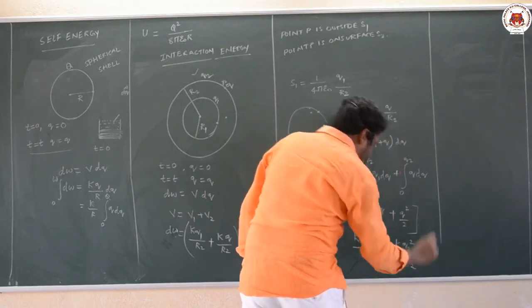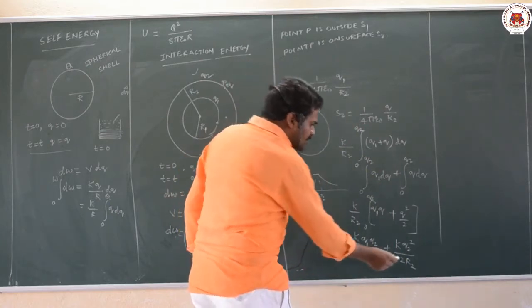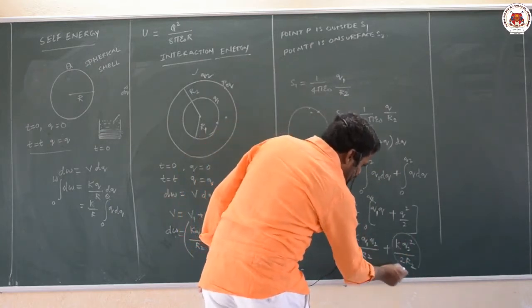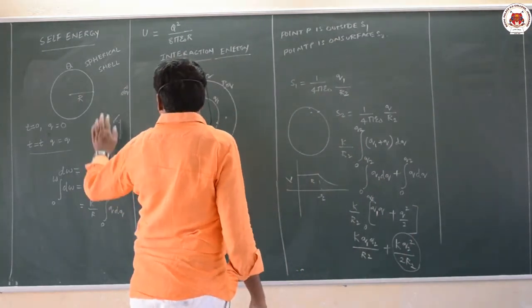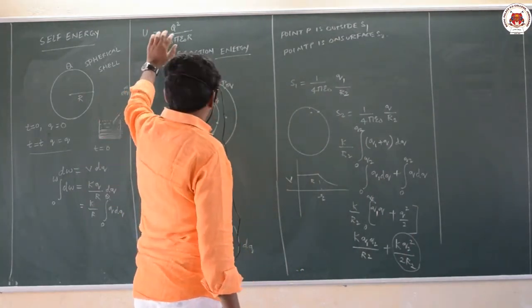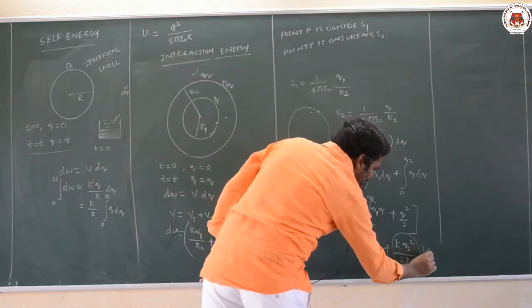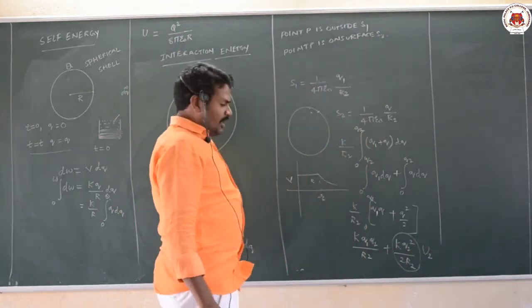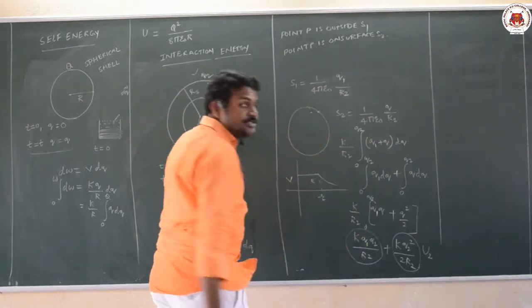2R2. Now if you observe, in order to construct this, this is the self energy of the outer sphere, because the self energy formula you got is KQ square by 2R. So this is nothing but the self energy of the outer sphere. And we got one more energy here. This is called interaction energy.